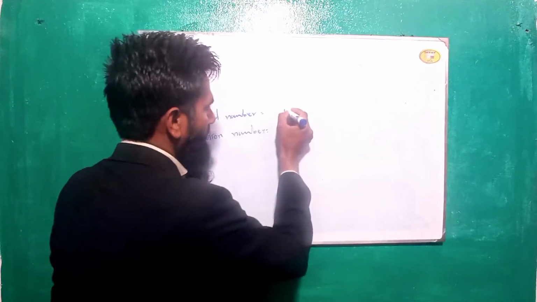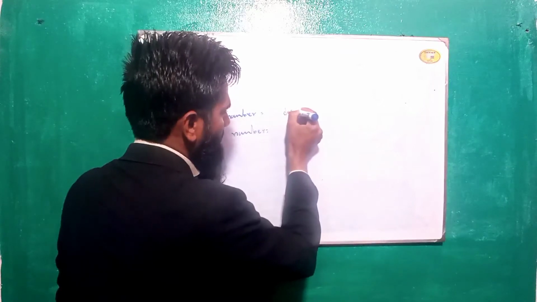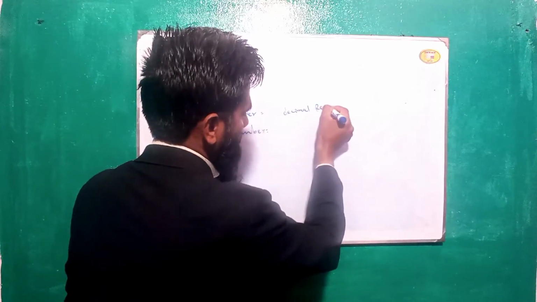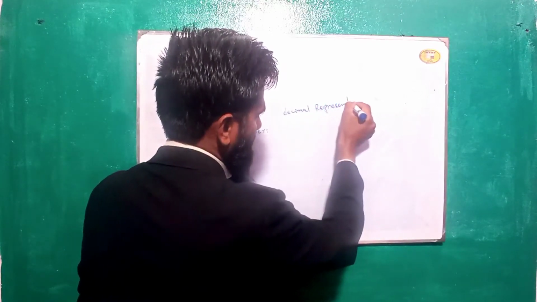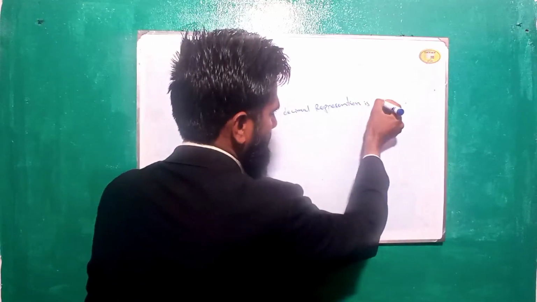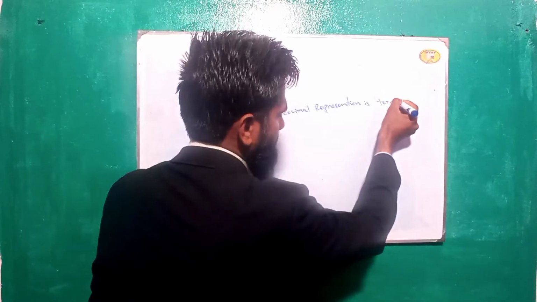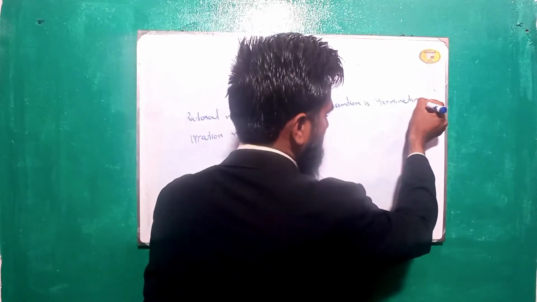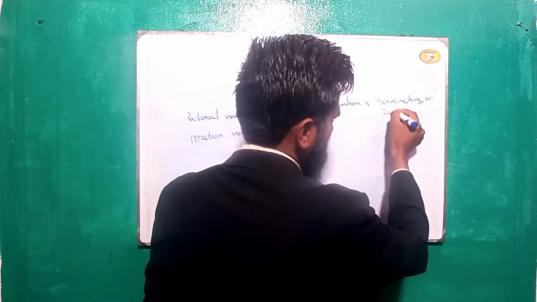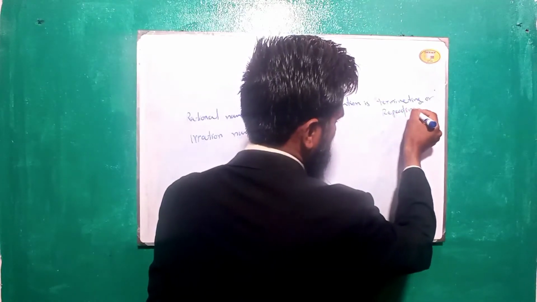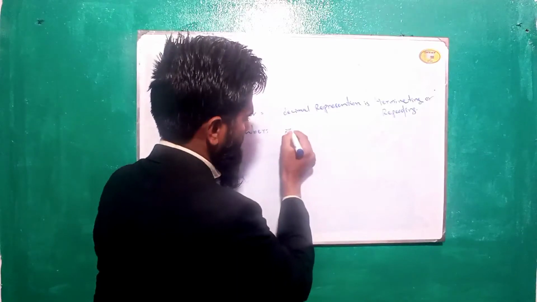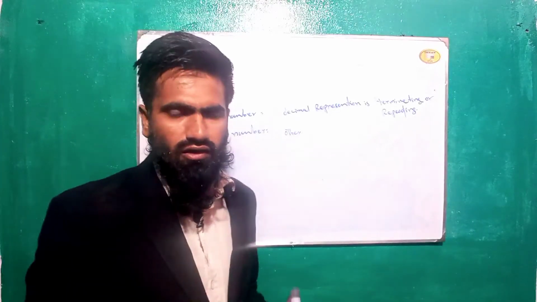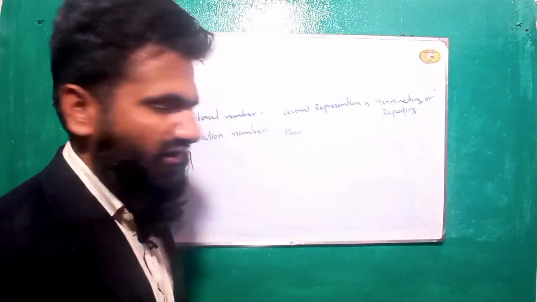Other numbers are irrational. So this is the most reliable definition of a rational number.